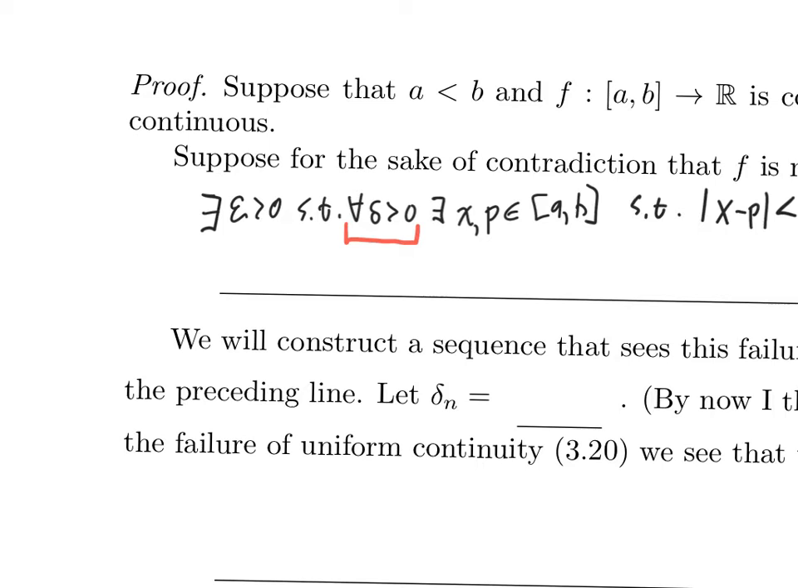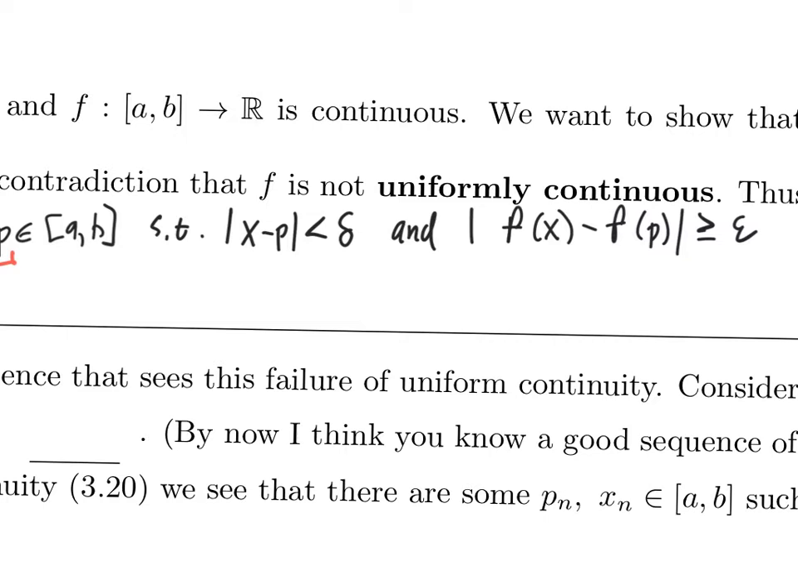For every natural number n, I can come up with a choice of delta. I'll call it delta n. And these delta n's can get increasingly small. Then for each of those delta n's, there will be an x sub n and a p sub n. I may as well encode the fact that they depend on the choice of n, such that those two conclusions happen.